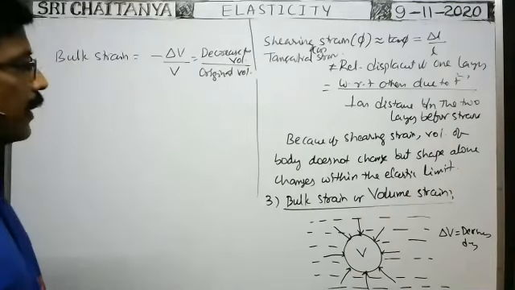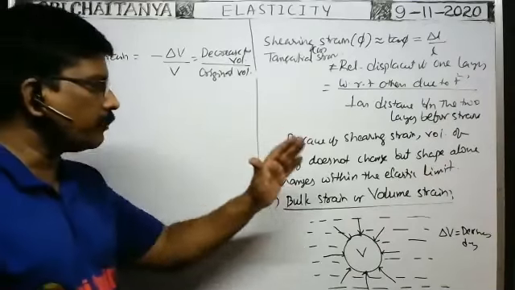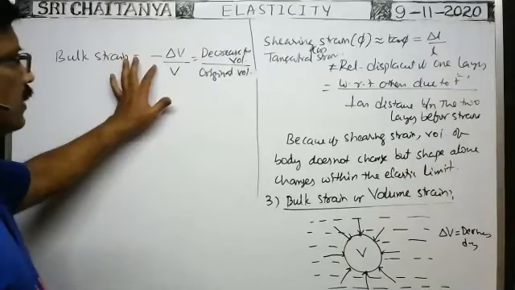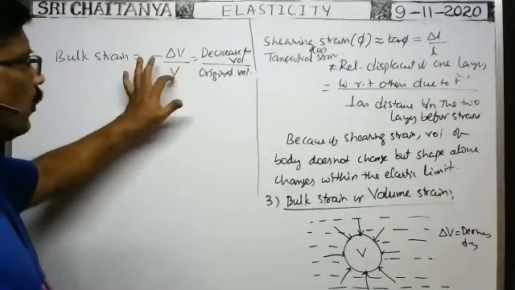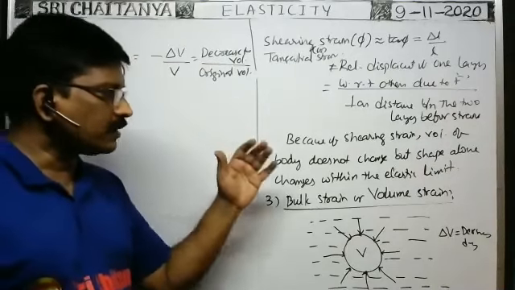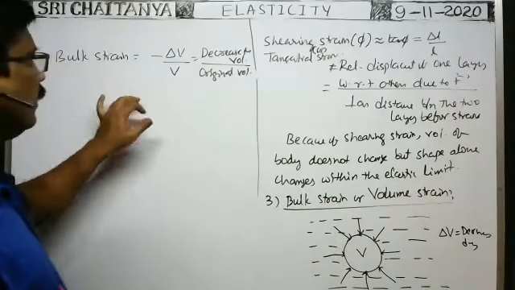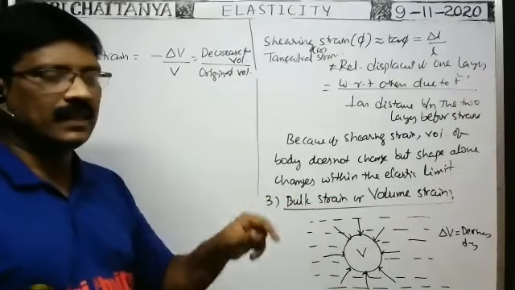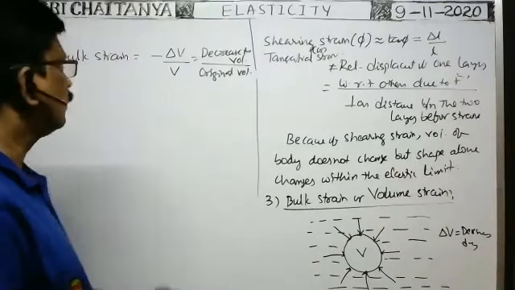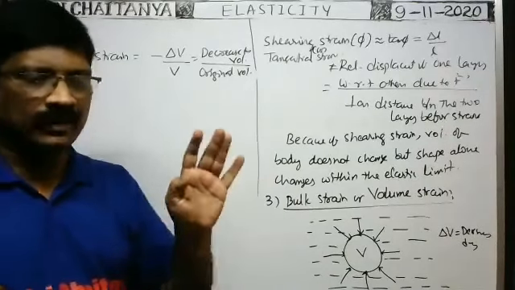Sometimes they may ask, what is the percentage change in volume? Percentage change in volume of the body when submerged in a liquid means bulk strain into 100. Because bulk strain is the fraction of change in volume of the body, into 100 it gives the percentage change in volume. So if you are given bulk strain, into 100 gives the percentage change in the volume of the body. So this is about bulk strain. In this way, we have three types of strains in our syllabus.